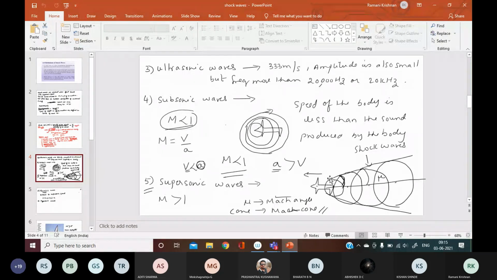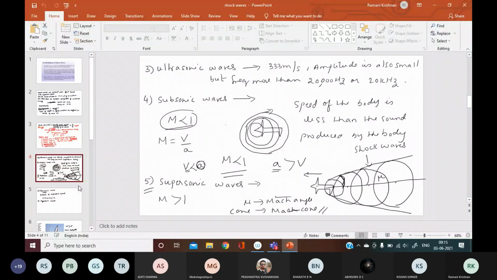And then came supersonic waves. In supersonic waves, the speed of the object is very high, and so the object moves forward, sending a series of concentric sound waves. Up to that we finished, right?